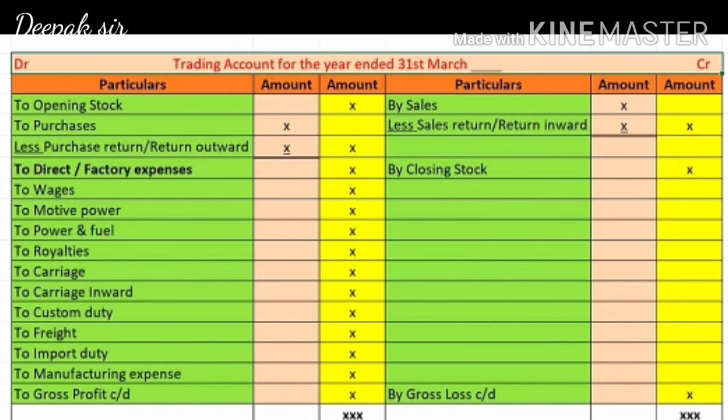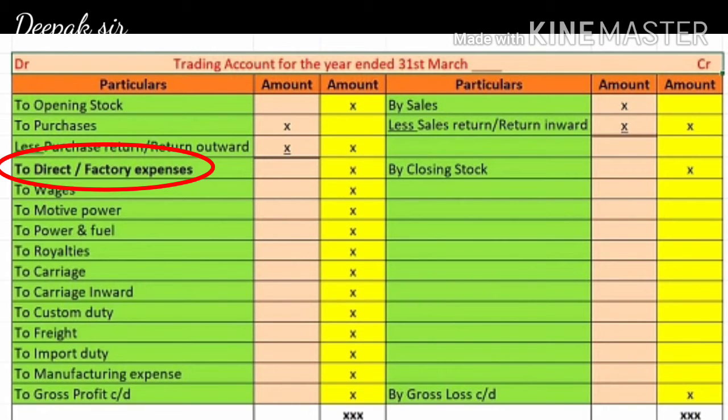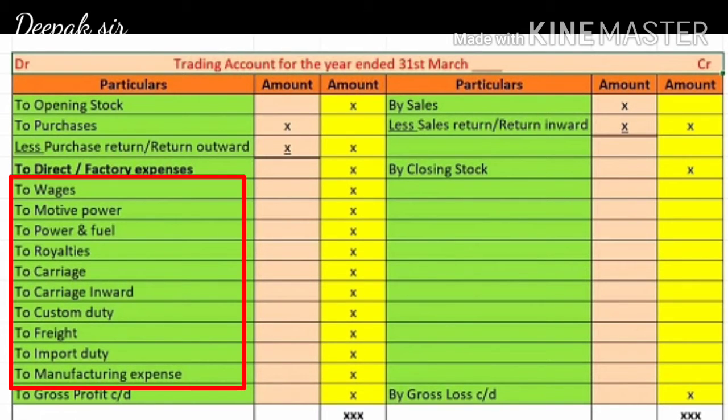Now on the debit side of trading account, we have to record all the direct expenses. Now what are direct expenses? Direct expenses are also called as factory expenses, or they are called as manufacturing expenses. Expenses which are used for manufacturing of goods are called as direct expenses. So all the direct expenses are recorded on the debit side, as you can see, that is wages, motive power, power and fuel, that is the electricity used in the factory,